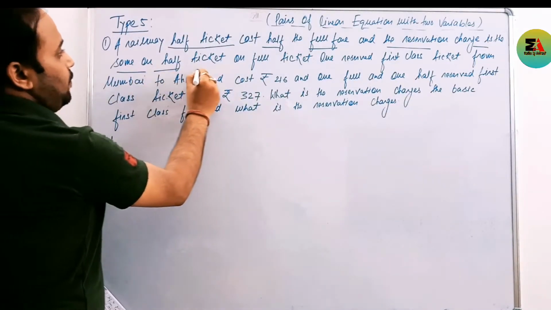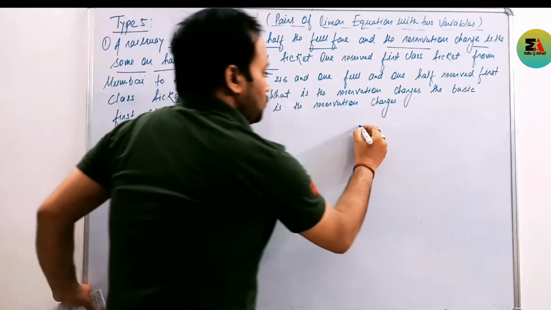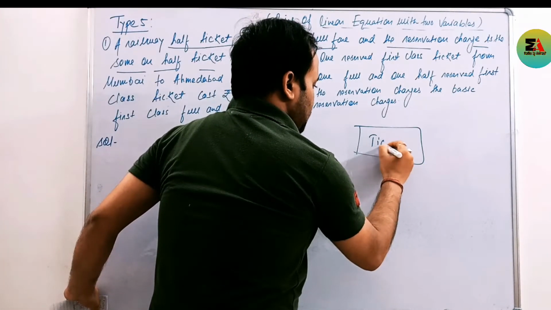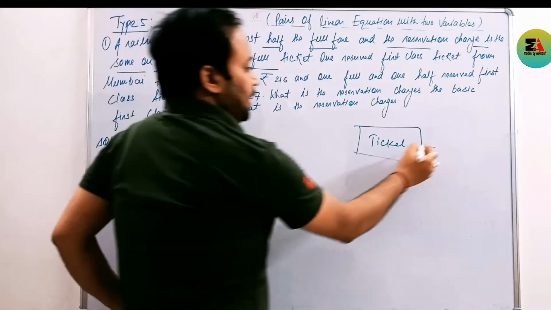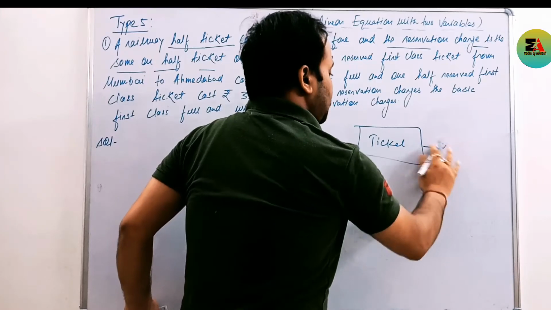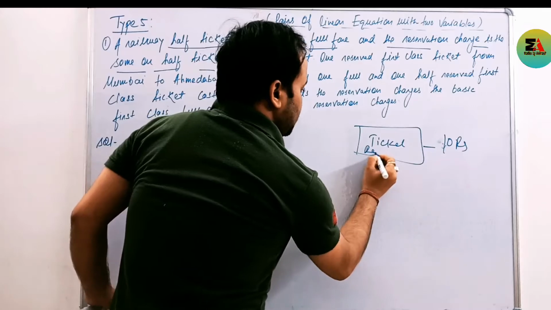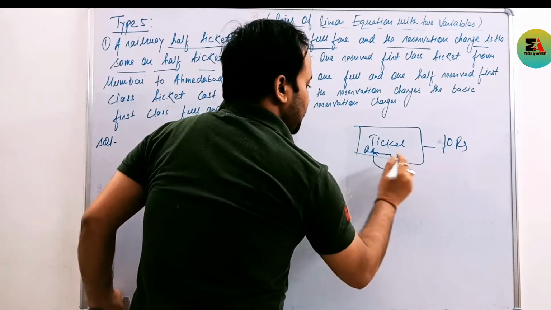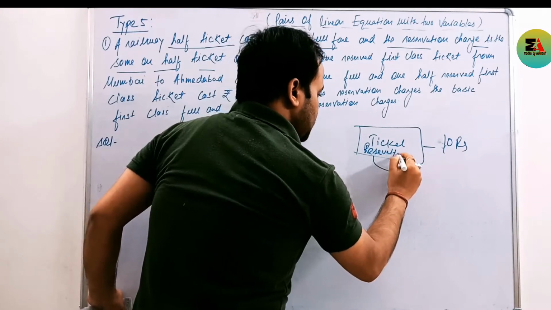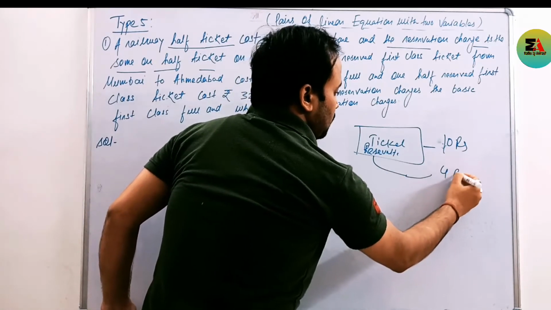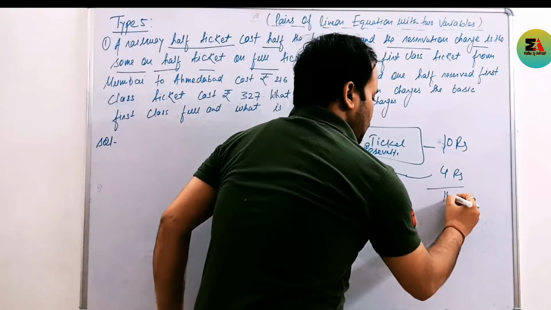Suppose this is a railway ticket and the railway imposes some ticket charges, suppose 10 rupees, and we have to reserve our seat, and the railway charges reservation charges, suppose 4 rupees. So what will be the total cost of that ticket? That ticket will be 14.